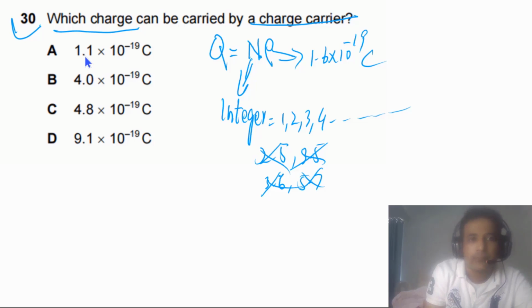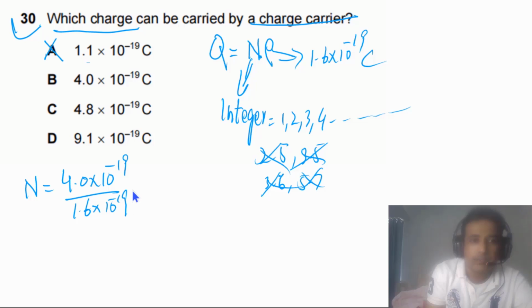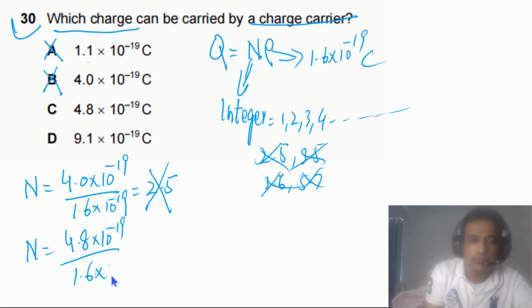So if you look at the first one, this is smaller than 1.6, so it means this is not possible. If you look at option B, we can find the value of n. So we have 4.0 times 10 to minus 19 divided by 1.6 times 10 to minus 19. So we will get about 2.5. So this is not an integer, so this is also not possible. If you look at option C, we have 4.8 times 10 to minus 19 divided by 1.6 times 10 to minus 19. In this case, we will get 3. So this one is possible.